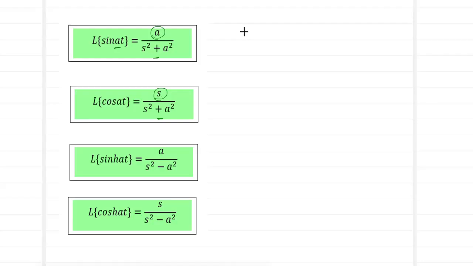So in which case can we find Laplace of sine 4t? Yes. In place of a, I have 4. So this becomes 4 divided by s square plus 4 square, so it becomes 4 divided by s square plus 16. So Laplace of sine 4t is 4 by s square plus 16.